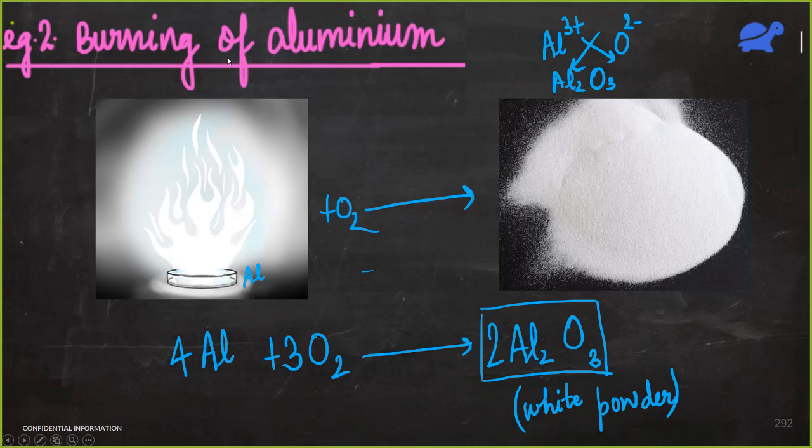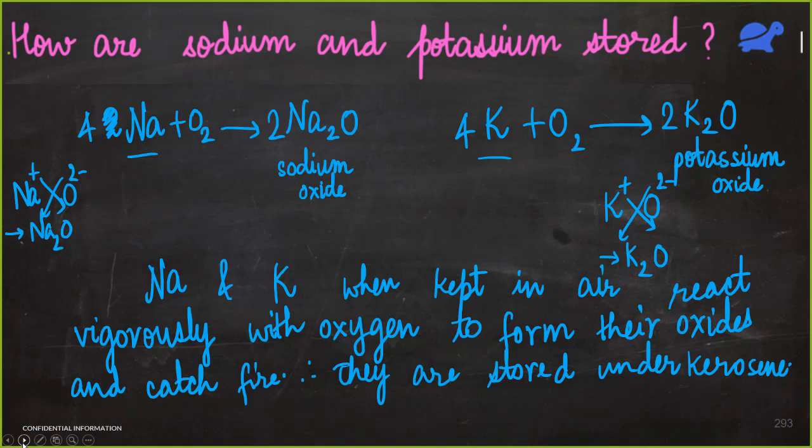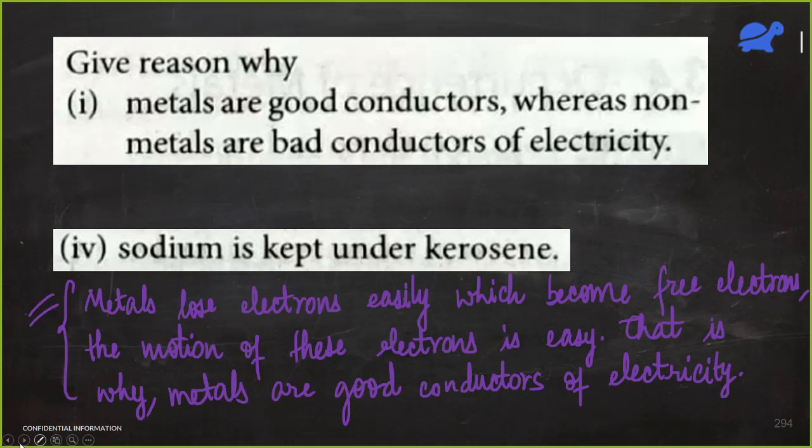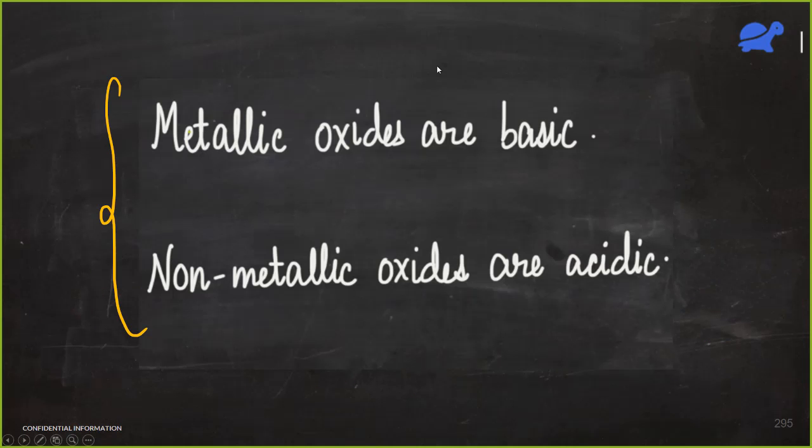Then we also saw the burning of aluminium. It burns with a dazzling white flame and it again gives a white powder of aluminium oxide. Then we saw that we should always store sodium and potassium in kerosene because they react with oxygen very vigorously and they might catch fire. That is why we always store sodium and potassium in kerosene oil. And then we ended on this note that metallic oxides are basic oxides and non-metallic oxides are acidic oxides.